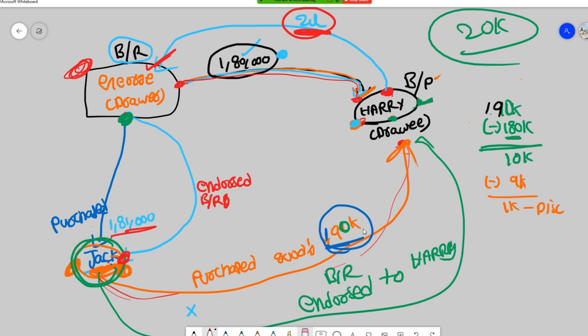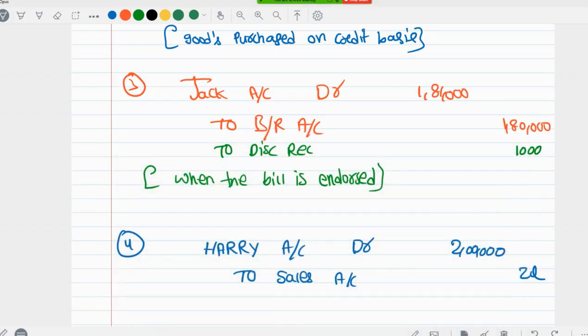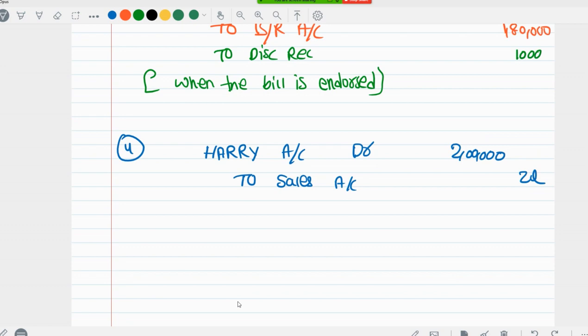George needed money, so he just drew a bill on Harry. So if the bill has to be honored, first George has to pay money to Harry, then only the bill will be honored, right? So here George has to pay 1,80,000 and then Harry has to pay 2 lakh rupees. So instead of that, it is settled for 20,000 rupees.